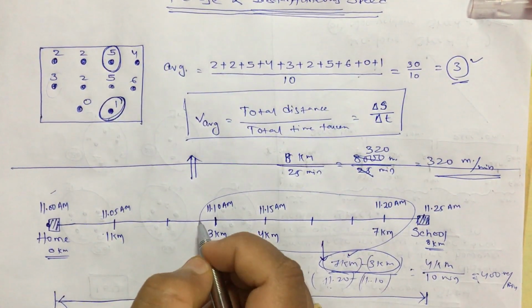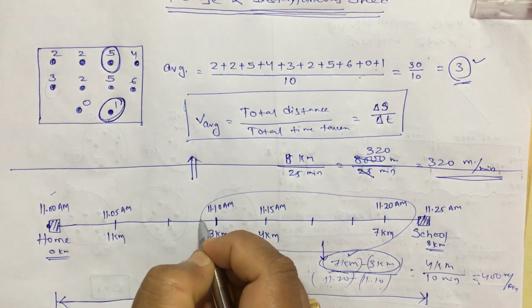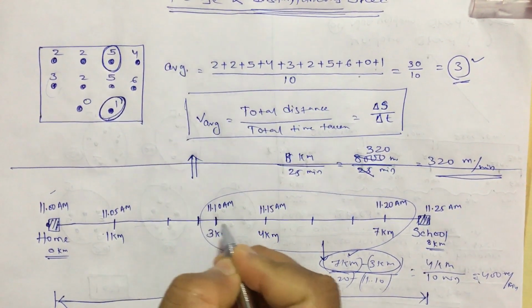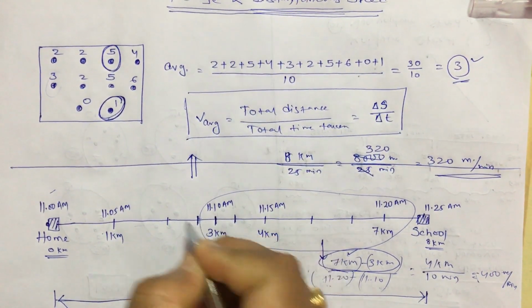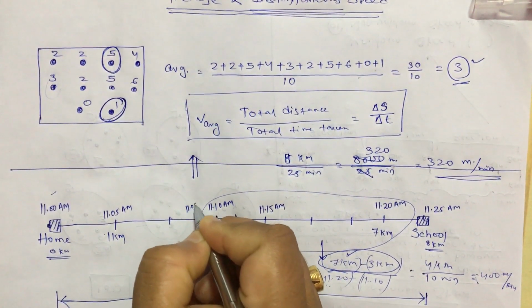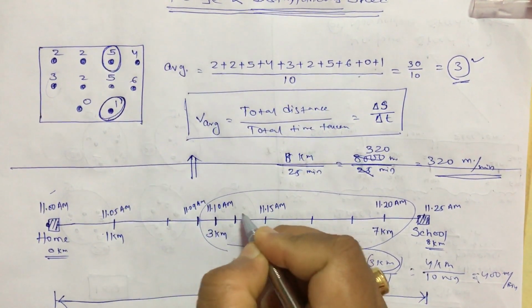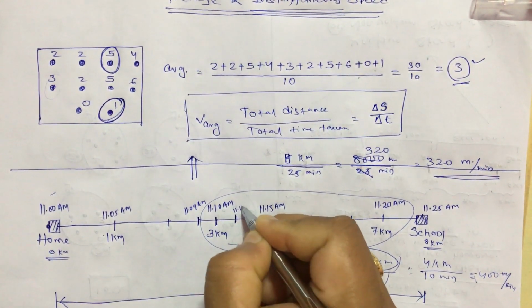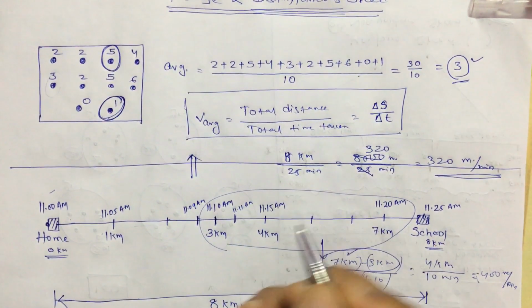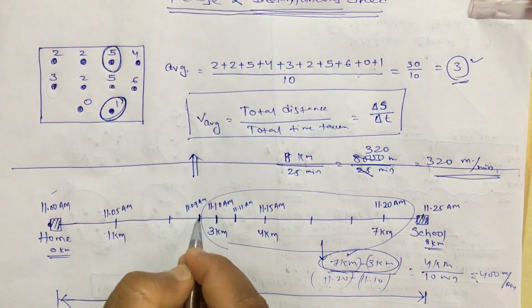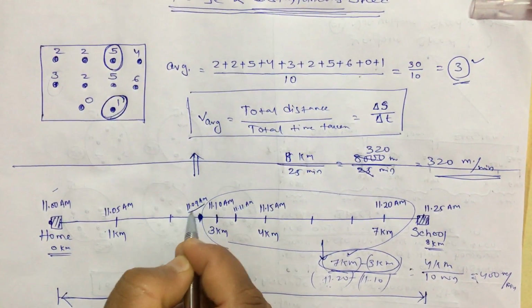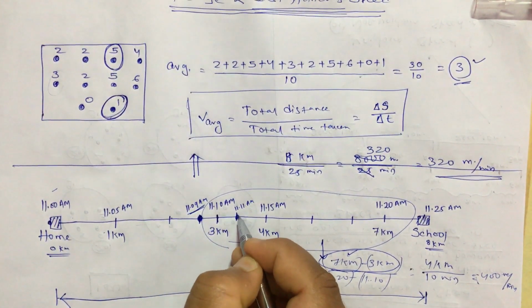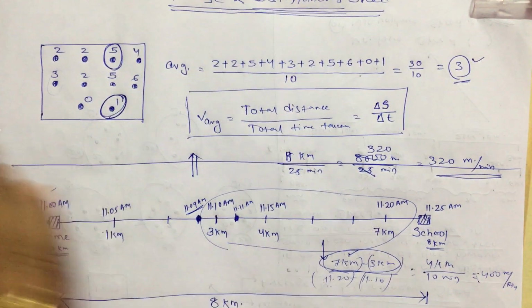Now let us assume two times, at 11:09 am and 11:11 am. The object was at this point at 11:09 am, and at 11:11 am the object is at this point.